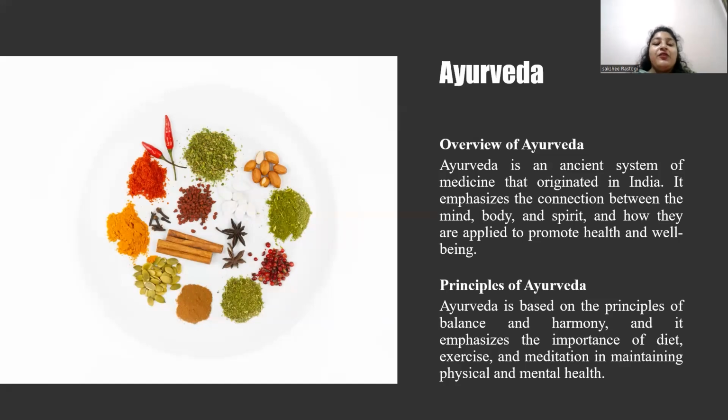Panchakarma is the five detoxification and rejuvenation therapies, which include massage, steam baths, and other treatments. Swasthya is the concept of health and wellness, which encompasses physical, mental, and spiritual well-being. Yukti is the principle of logical reasoning, which guides the practice of Ayurveda. So these principles form the foundation of Ayurvedic philosophy and guide its practice and treatment.